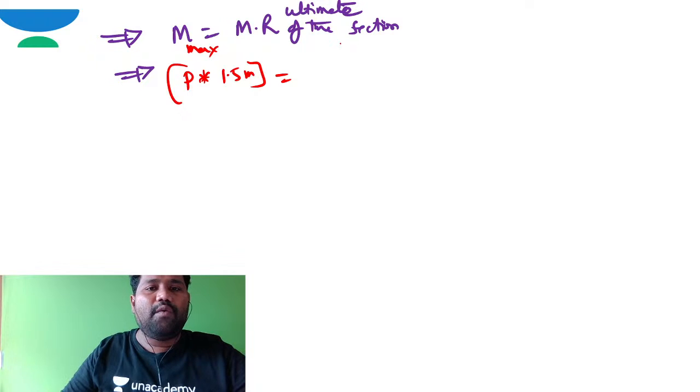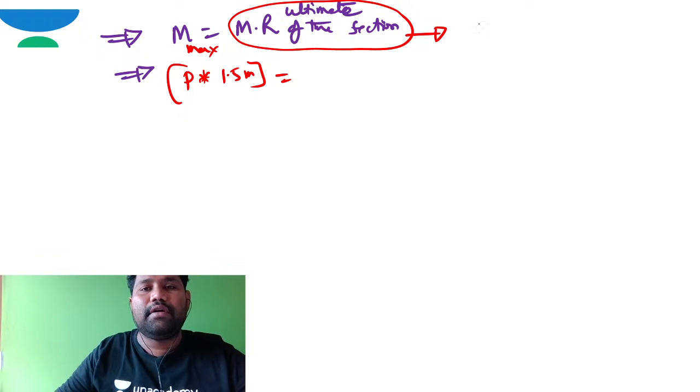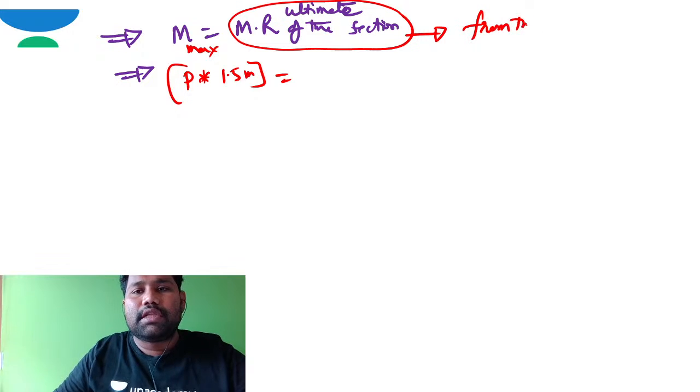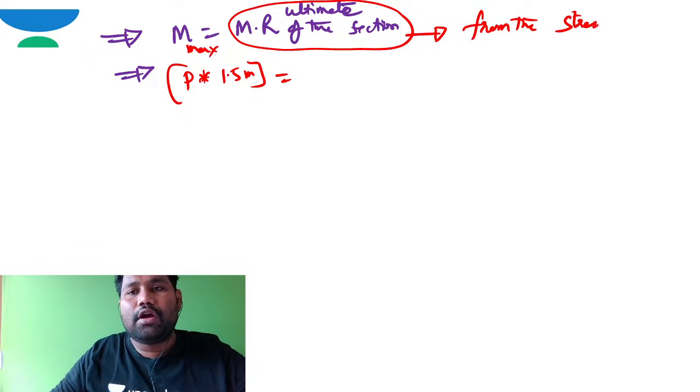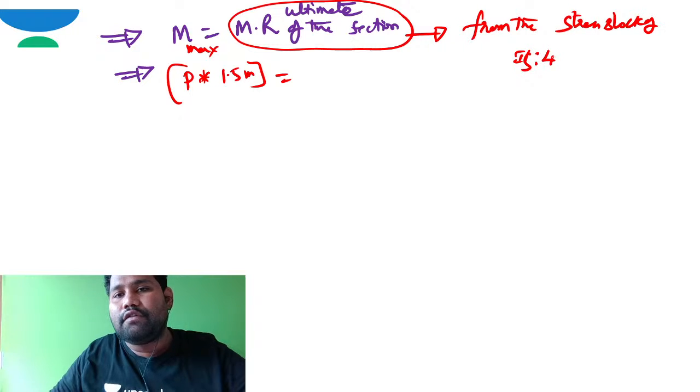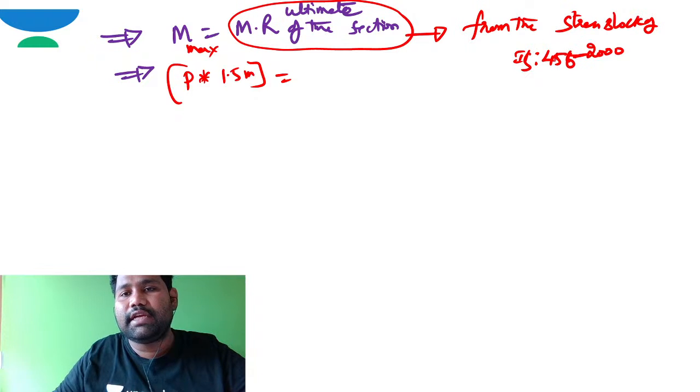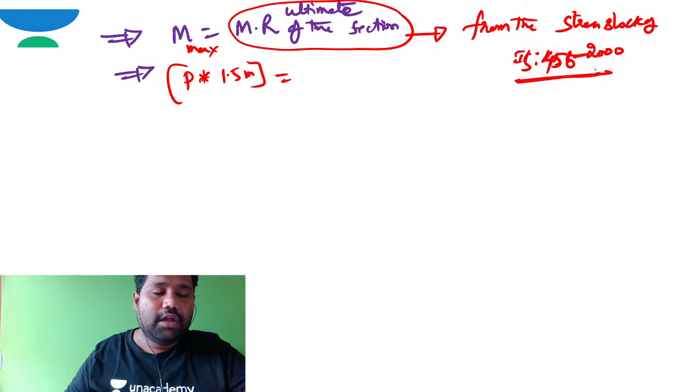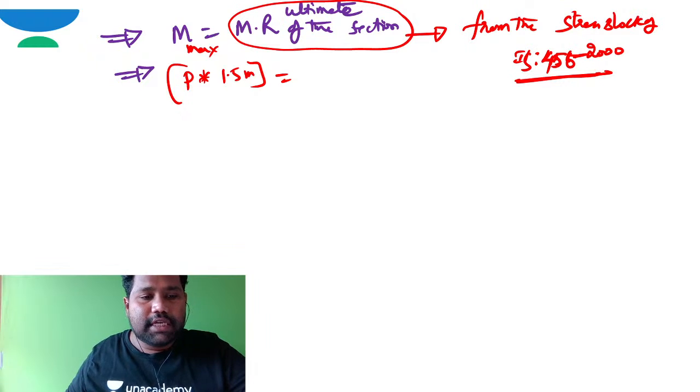How can I work out this ultimate moment of resistance? I can write it from the stress block of IS 456:2000, because reinforcement is given there. It is not a single material, it is a composite material. The big question is how to work out the ultimate moment of resistance.